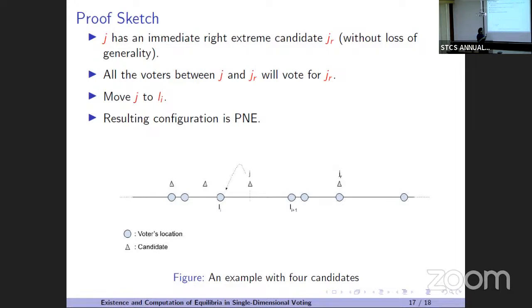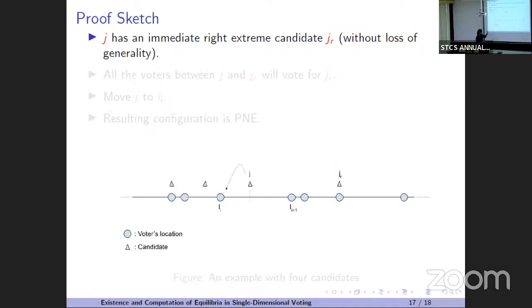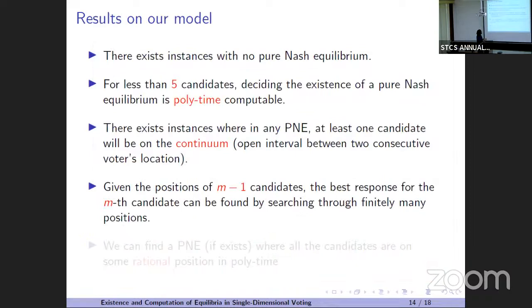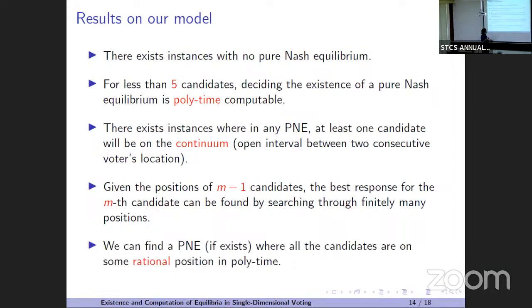Yeah, and also I have asked that, from this claim, we know that there are n to the power 4 configurations, and you will check whether each configuration is a pure Nash equilibrium or not. So the question is whether checking pure Nash equilibria is polytime computable or not, and that is in our result. So you can find the best response of a candidate in polytime. In a pure Nash equilibrium, every candidate is playing their best response against the other candidates. And as you can find the best response of a candidate in polytime, you can just check whether it is a Nash equilibrium or not in polytime.